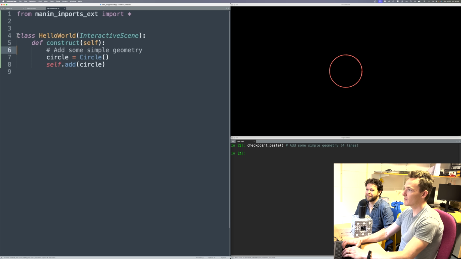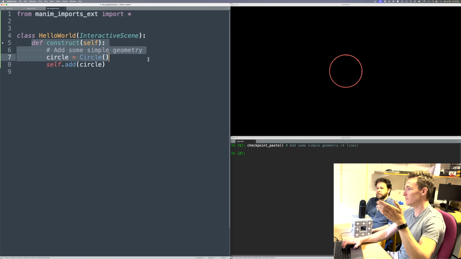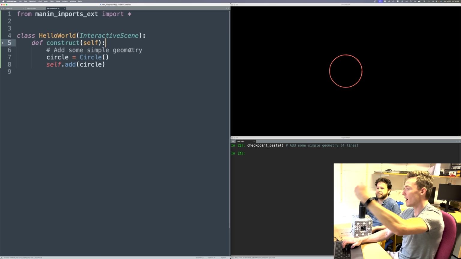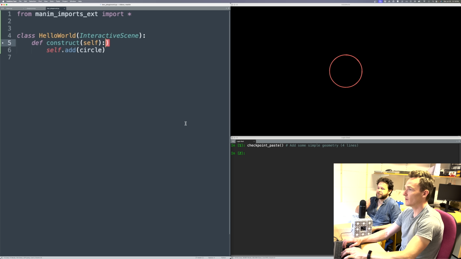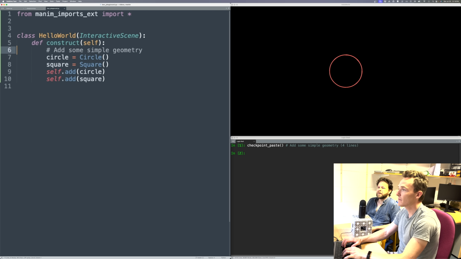Here, boom. I've created a scene. So all of the scenes that I edit together take the form of a class in Python. And then inside a certain method of that called construct, this is where all the code that renders stuff is going to live. There's objects added like a circle. We can add a square in there too. We're also going to add that square. If I ran all of that, we have the square.